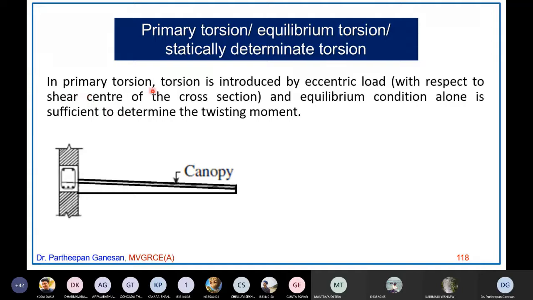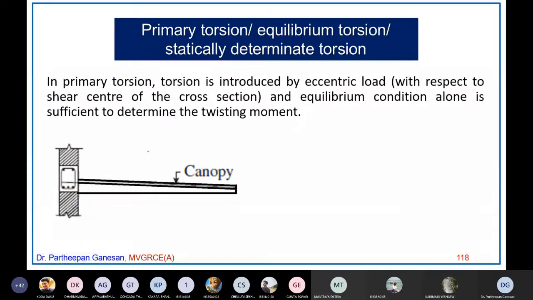In primary torsion, torsion is introduced by an eccentric load with respect to the shear center of the cross section. This beam is supporting this structural element, and this element will have a load here, and that load is eccentric with respect to the shear center of this beam. So in primary torsion, torsion is developed only because of the eccentric load, and the equilibrium condition alone is sufficient to determine the twisting moment. So what does equilibrium torsion mean?